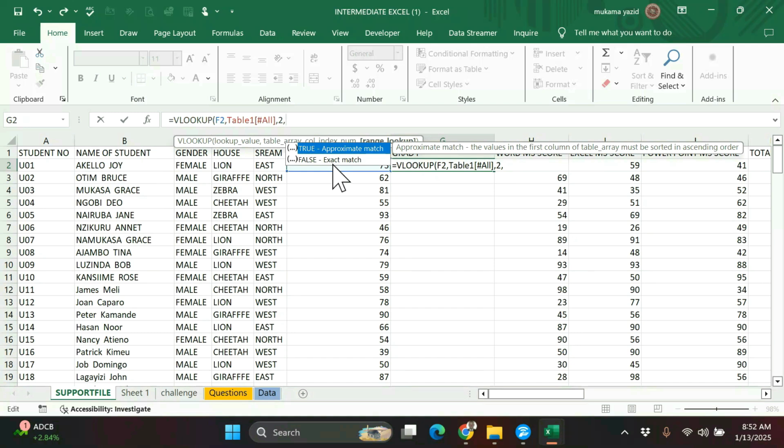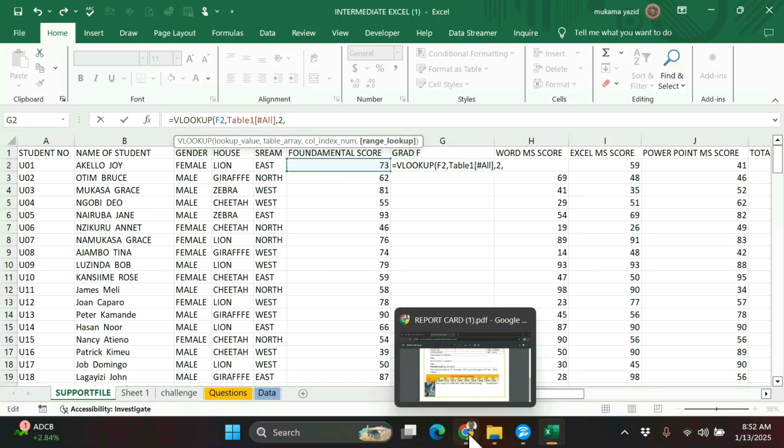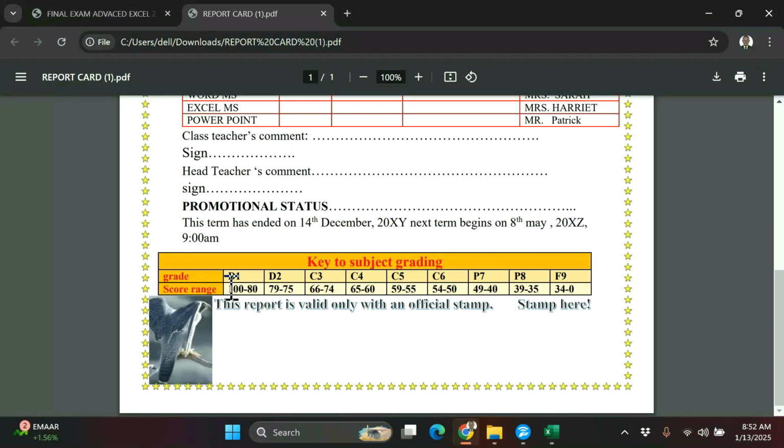Here, if you have values in a range between, like here, we are using a range, not exact. If it was supposed to be only 80, if they put only 80, we would go for exact. But here we are seeing a range, someone might get 81, 80 something.